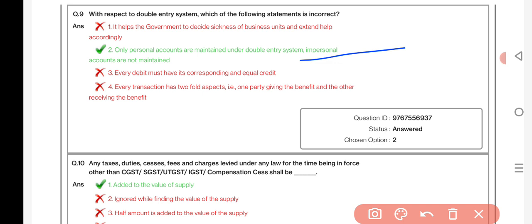Any tax, duties, cesses, fees and charges levied under any law for the time being in force, other than CGST, SGST, UTGST, IGST and compensation cess, shall be added to the value of supply.